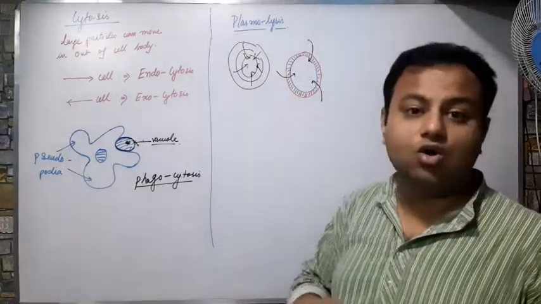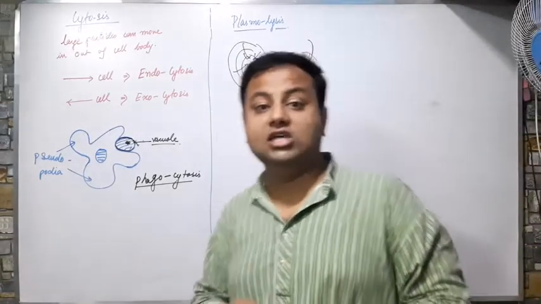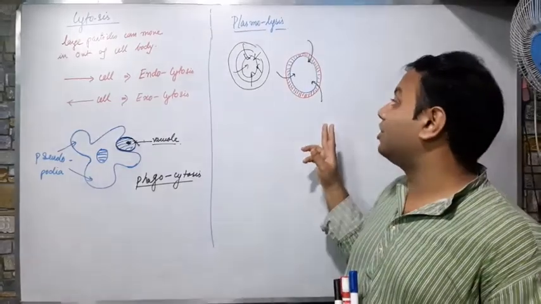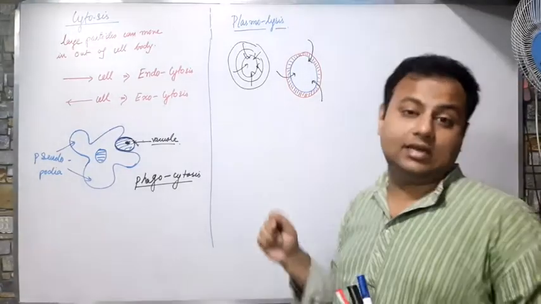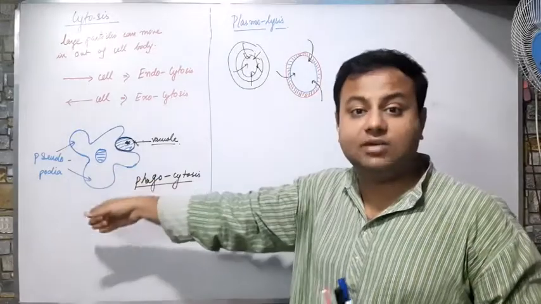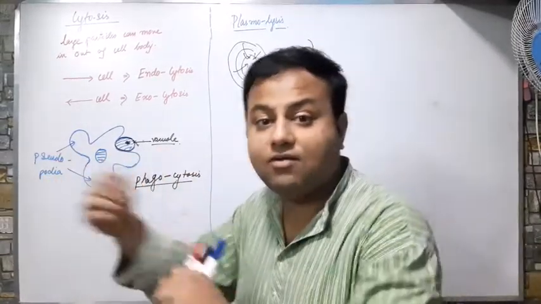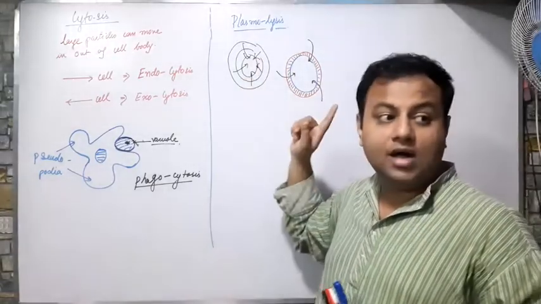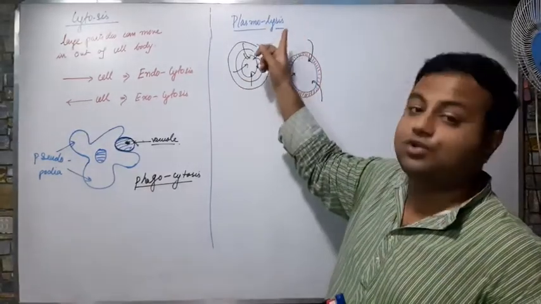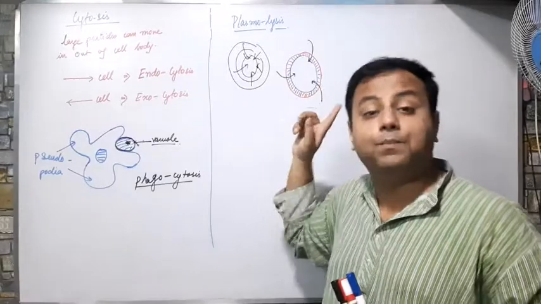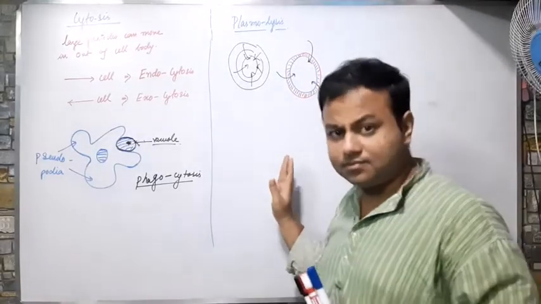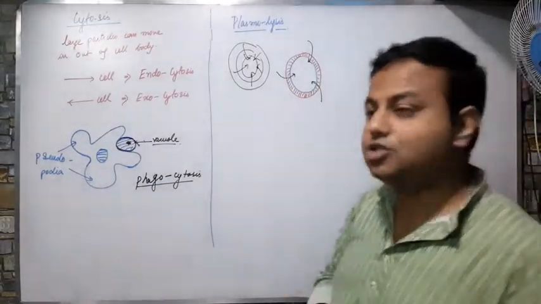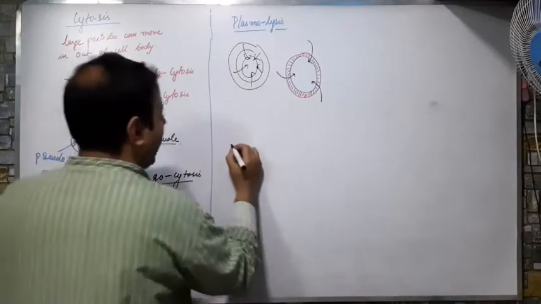So this is how plasmolysis occurs in plant cells. But this is not possible in the case of animal cells. Why? Because animal cells don't have a cell wall. This is possible only if I have a hard cell wall outside. So plasmolysis is a phenomenon only of plant cells. Correct? Now the last topic is active transport.